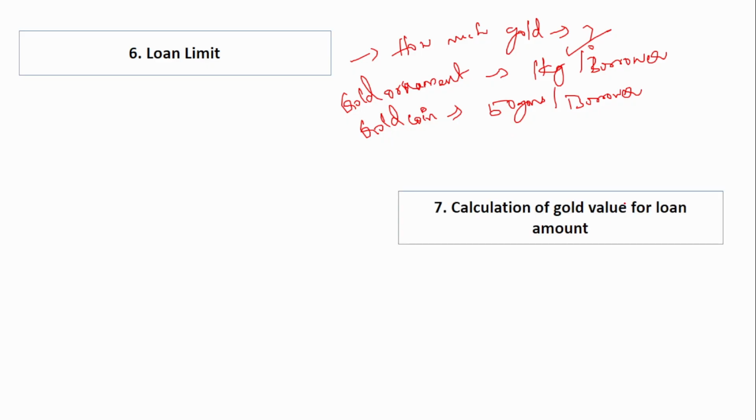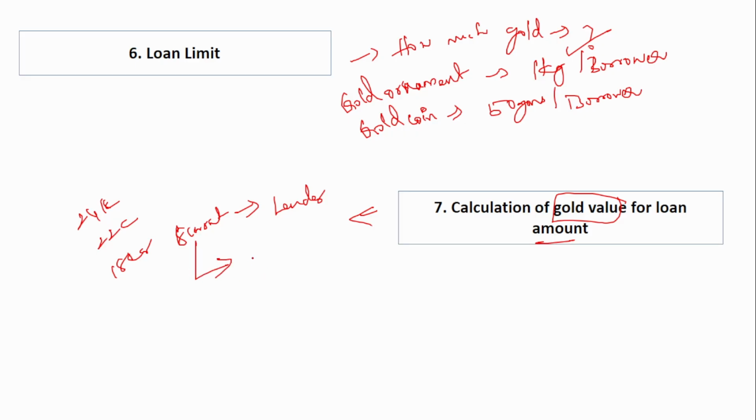Next is calculation of gold value for loan amount. Here if you see, there are various varieties or various purities, right? So 24 carat is there, then you have 22 carat, then 18 carat and so on. Okay, say suppose 18 carat gold has been submitted by the borrower to the lender. In that case, this 18 carat gold should be translated into 22 carat.